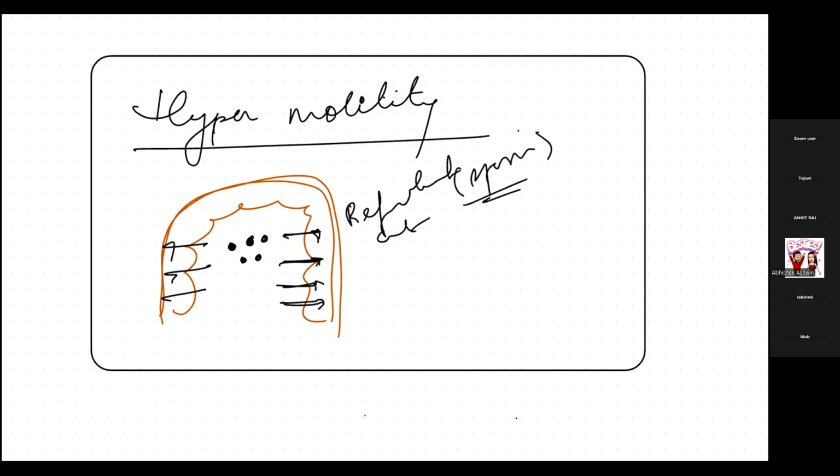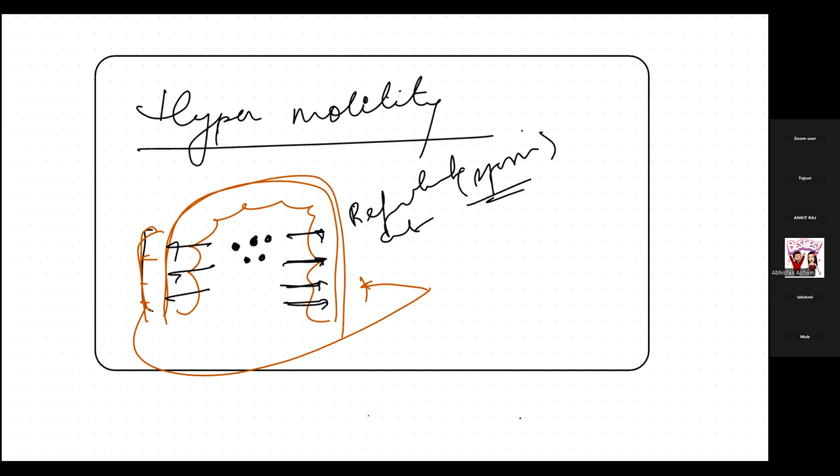Due to this, the signal is going to the brain or other receptors, and it is enhanced. Then the motility of the gut increases.